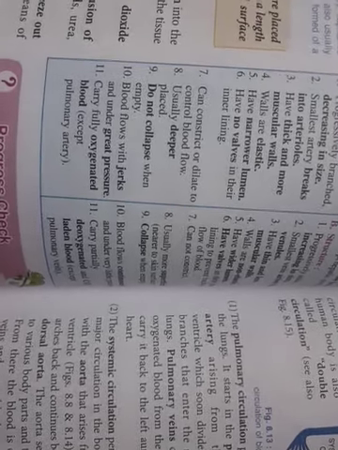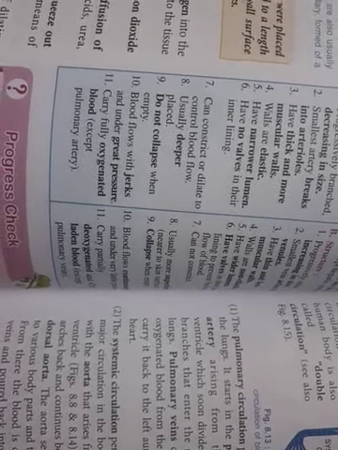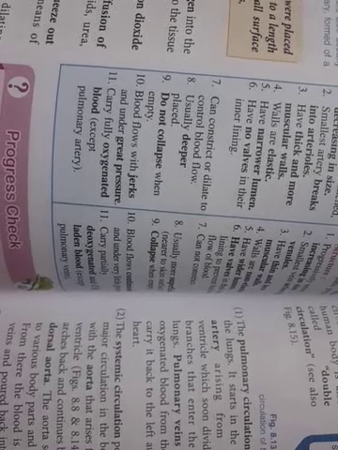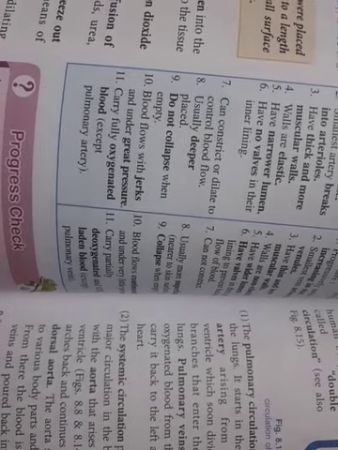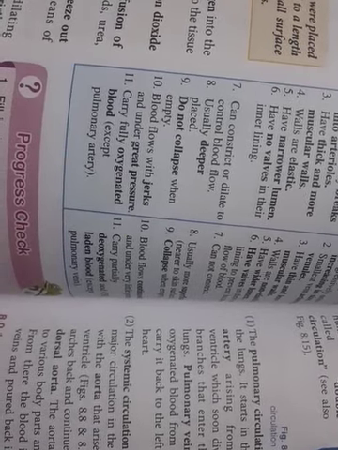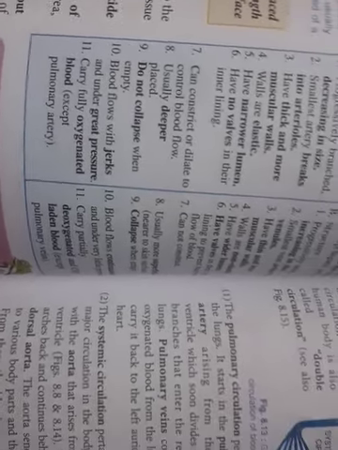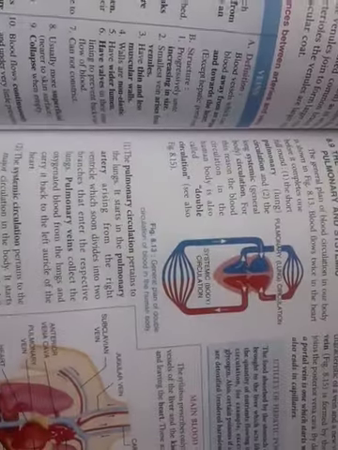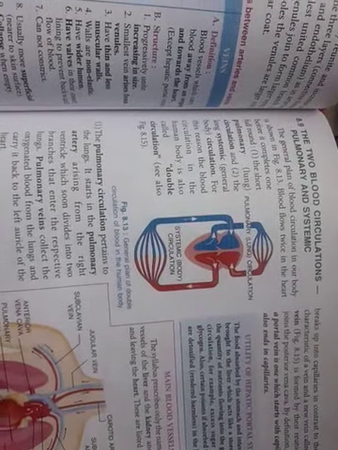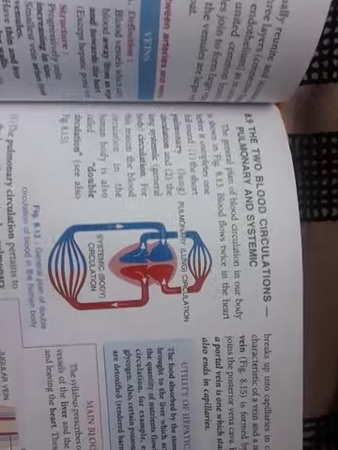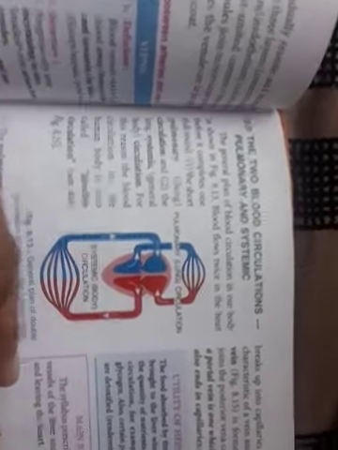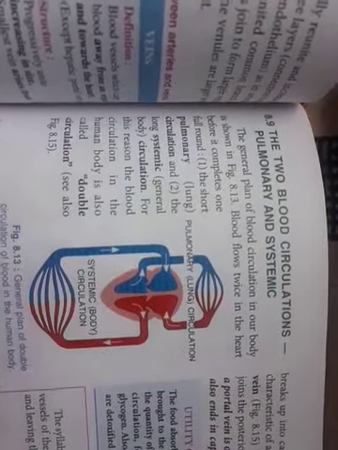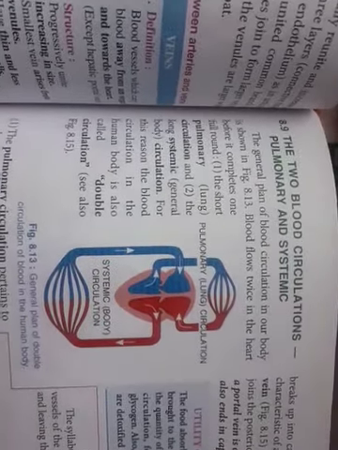Then secondly, why do veins have valves? Veins have valves because the blood flow in the veins is unidirectional, okay, and it's against gravity. So that's the reason veins have valves, to prevent the backflow of the blood. Then we saw pulmonary circulation and systemic circulation. Pulmonary circulation is just the upper part, and systemic is the lower part. So these two together give the name double circulation for the blood circulation.